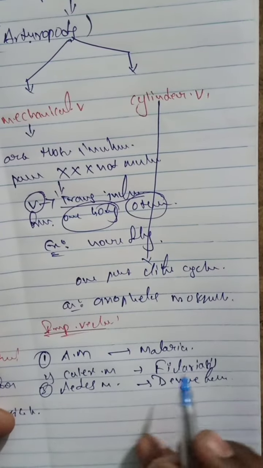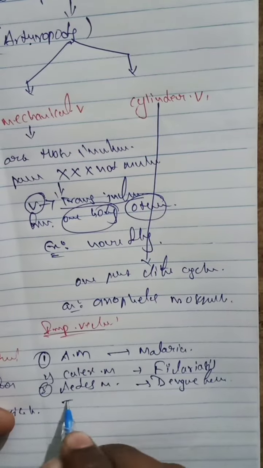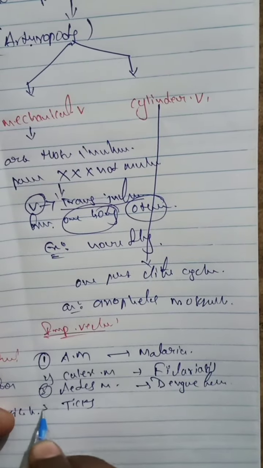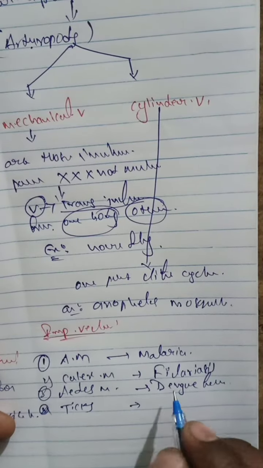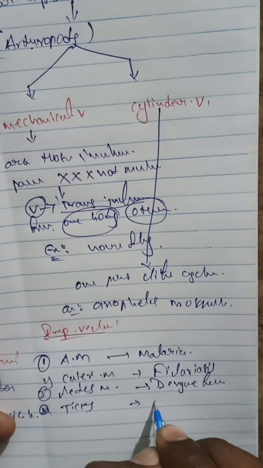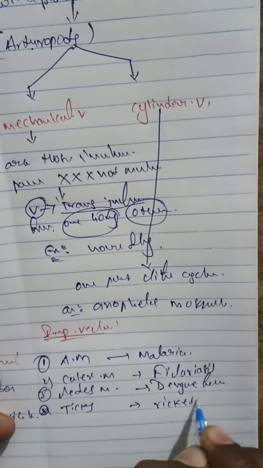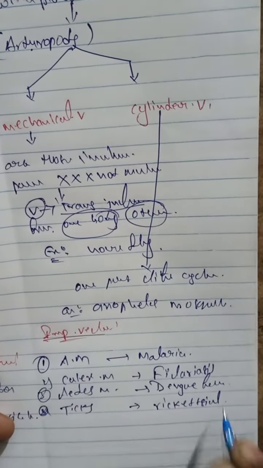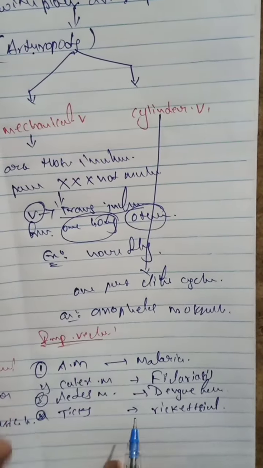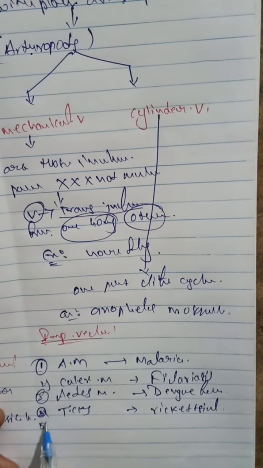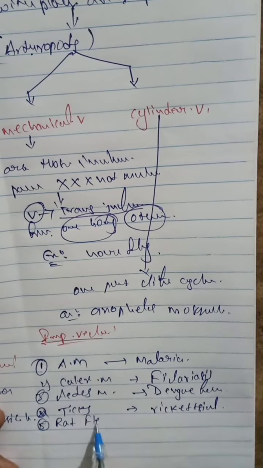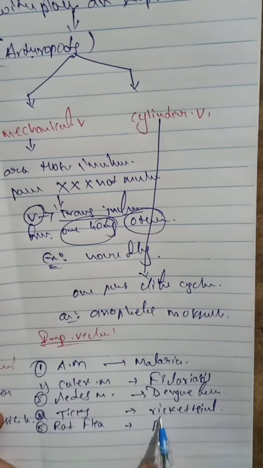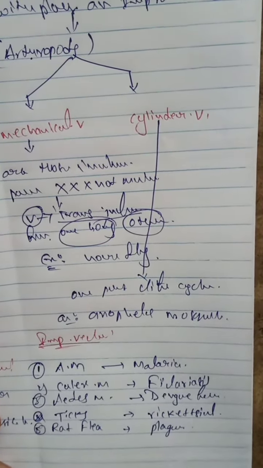And the next one, the fourth one is ticks. They cause rickettsial infections. The next one, number five, is the rat flea, which transmits plague.